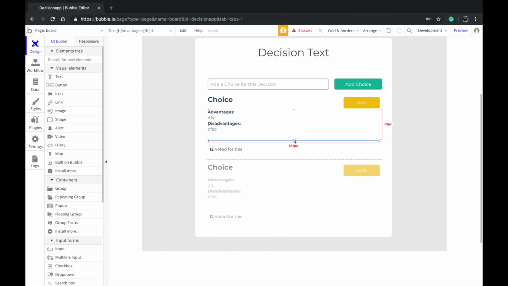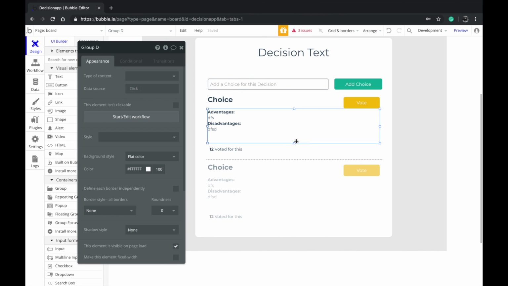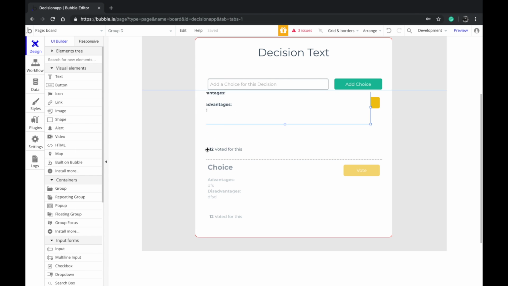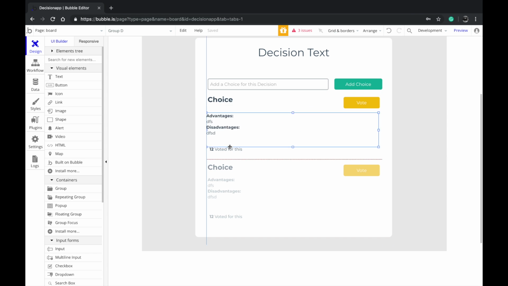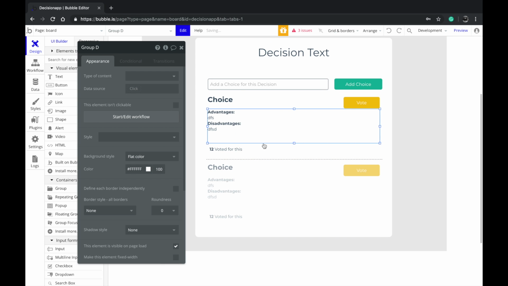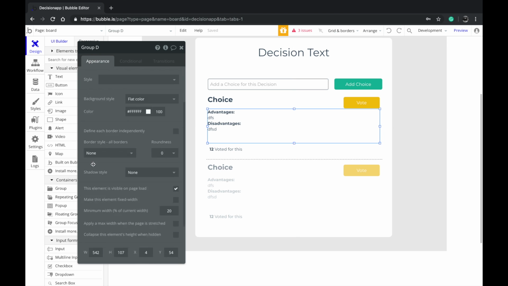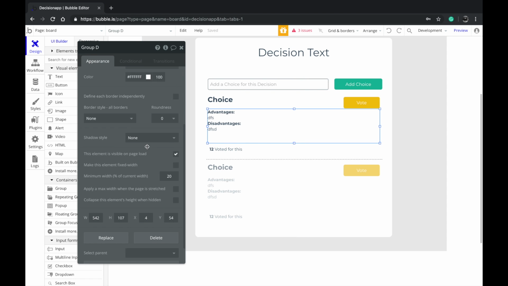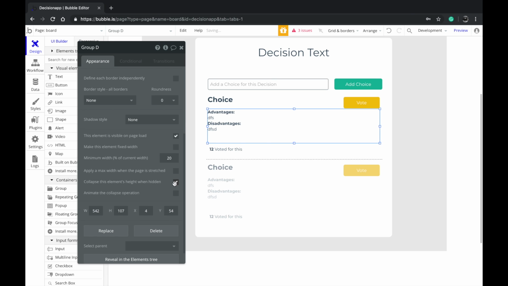So yeah. Okay, I'm going to leave it like this. What I'm going to do is select the group here, and the only way to find out if the group is working properly is if you move this, the text has to move along with it. So now you know that the group is inside. So I'm going to move that back into the repeating group inside here, and then I'm going to say collapse element when the height is hidden.